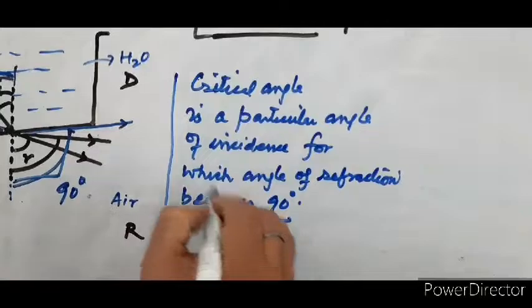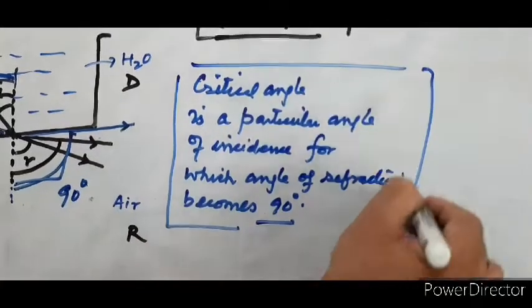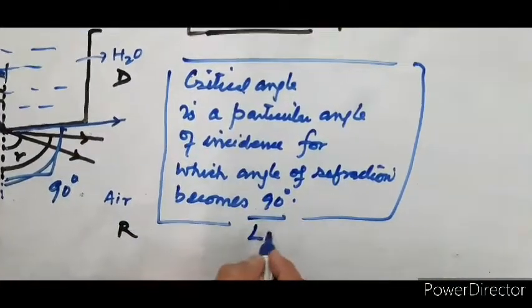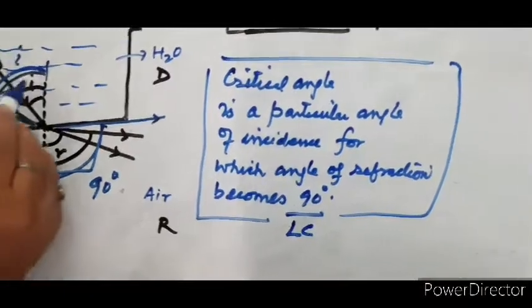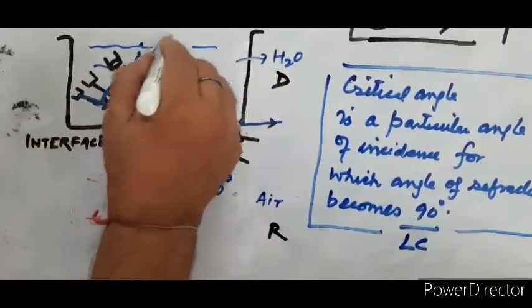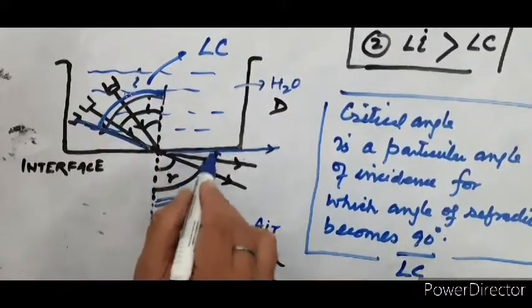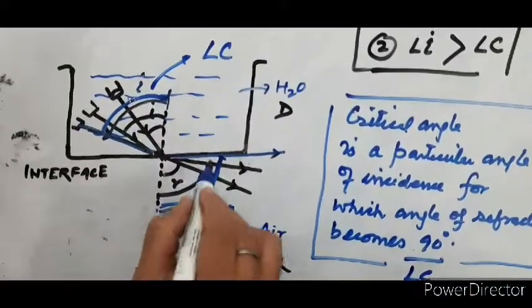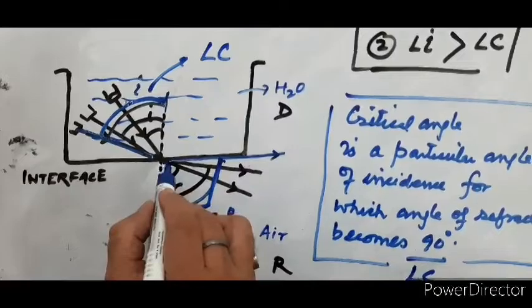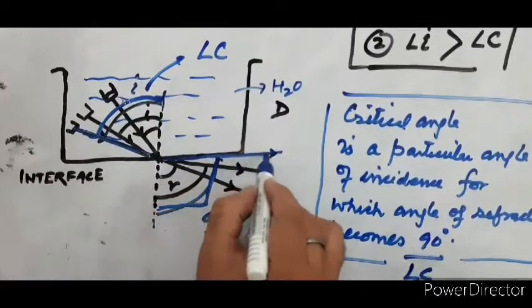That's very, very important. That is the critical angle, angle C. So this I now becomes angle C, because the angle of refraction becomes 90 degrees and the refracted ray grazes the interface.